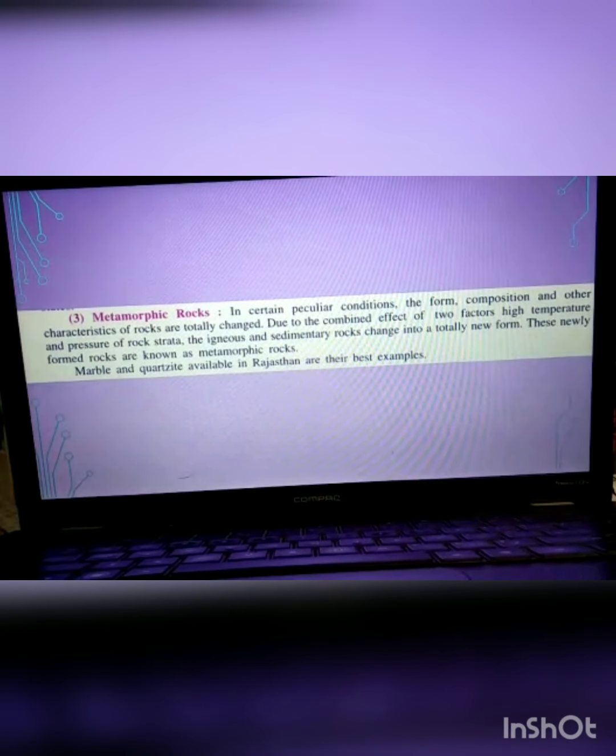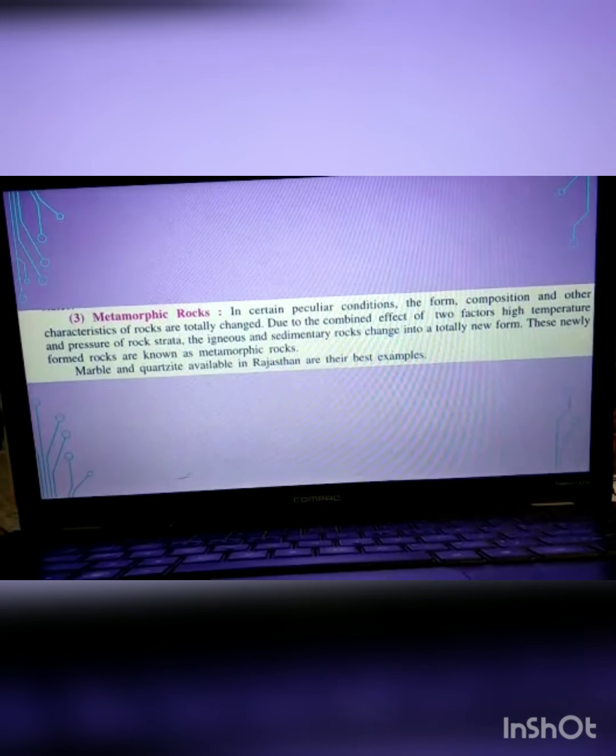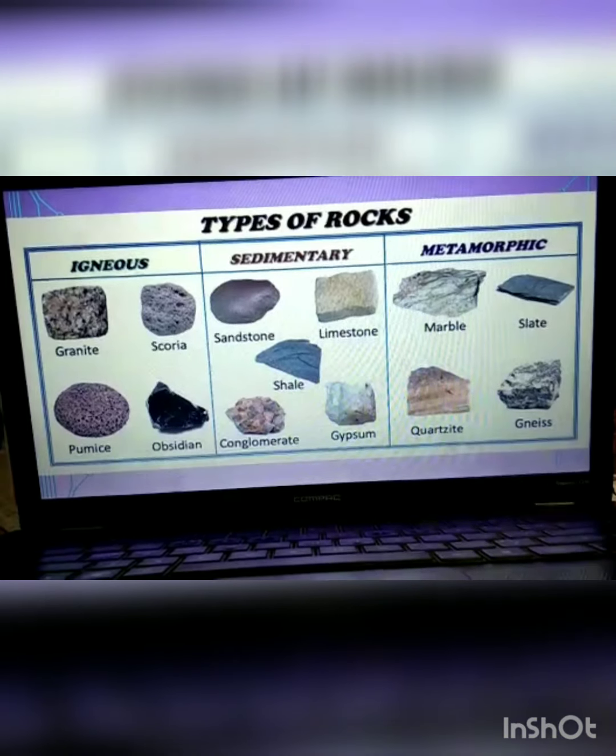Moving on, the metamorphic rocks are found in peculiar conditions. The form, composition, and characteristics of rocks are totally changed due to the combined effect of two factors. A totally new form is found, which is known as metamorphic. Marble and quartzite available in Rajasthan are the best examples.